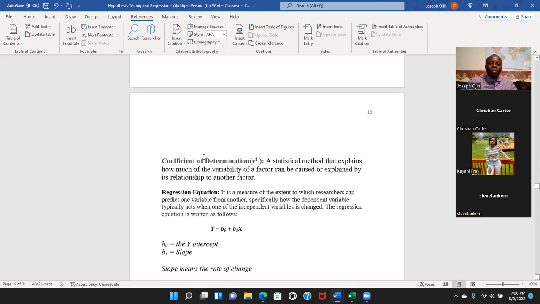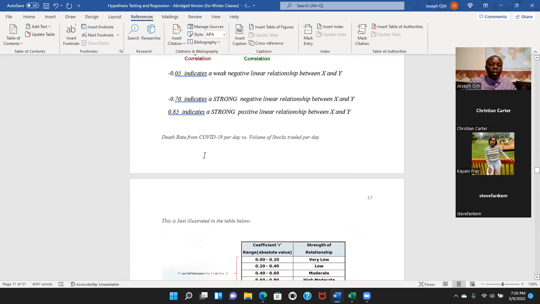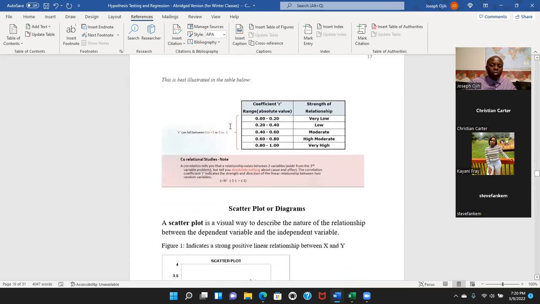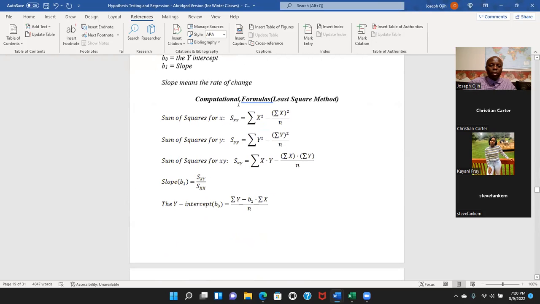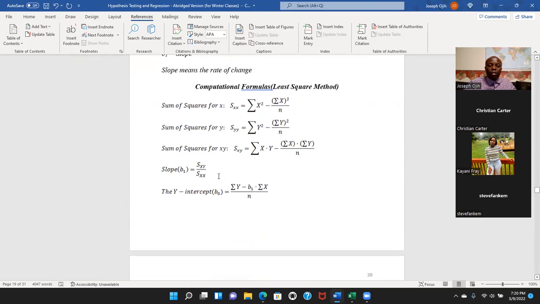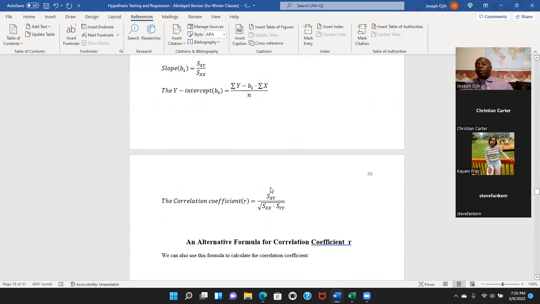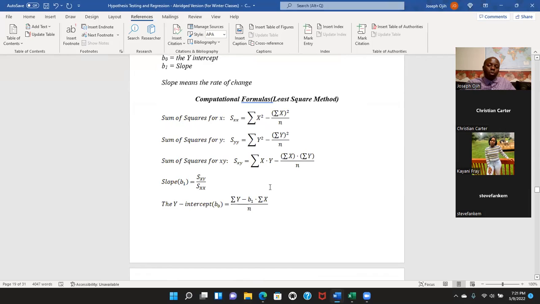Now, to estimate R, R squared and other variables, we need all these computational formulas. You can see, just to estimate R, we have to go through all these formulas. Then after going through the steps, you can use this for R. There's another formula you can use as well. All this takes time. Getting your B1 and B0 might take you an hour.